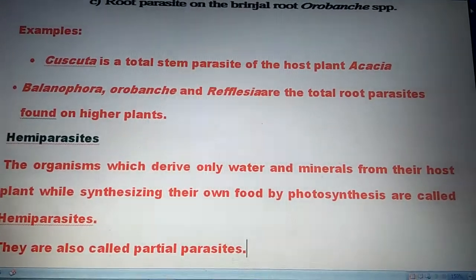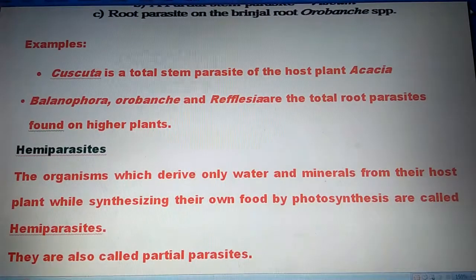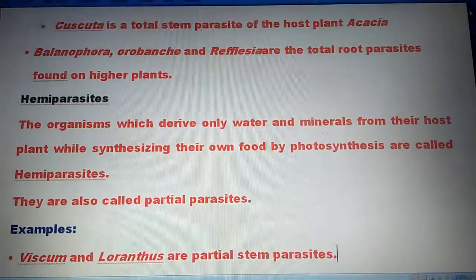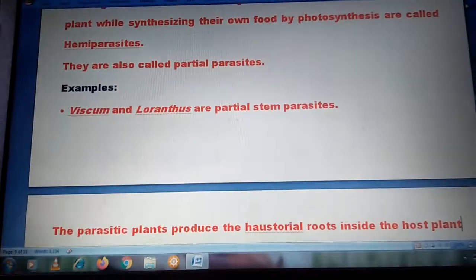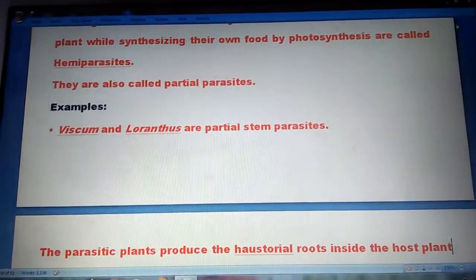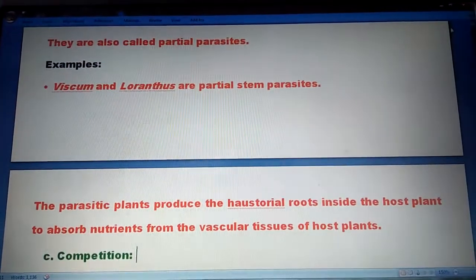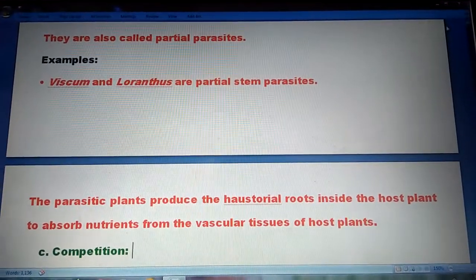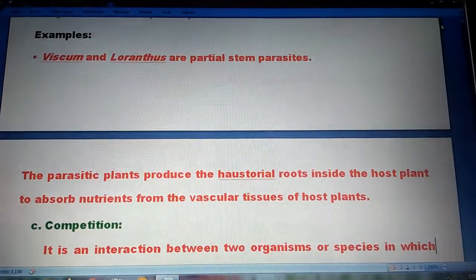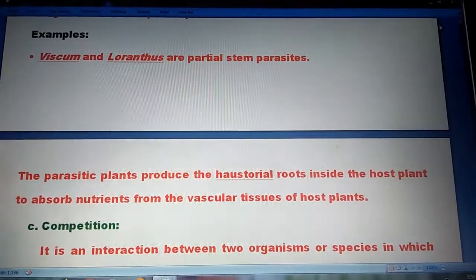They are also called partial parasites. Viscum is a partial stem parasite. The parasitic plant produces haustorial roots inside the host plant to absorb nutrients from the vascular tissue of host plants.